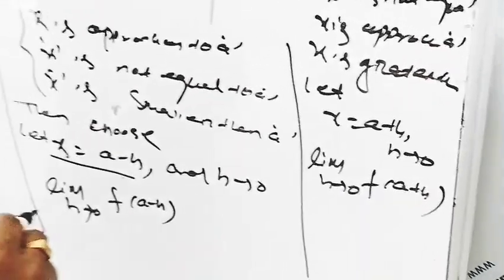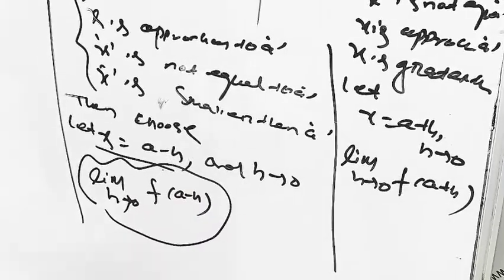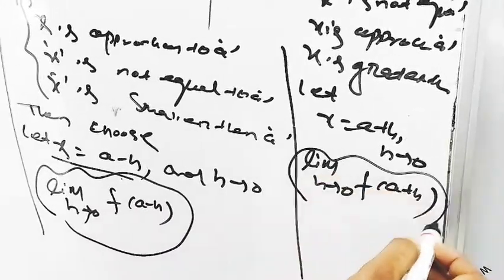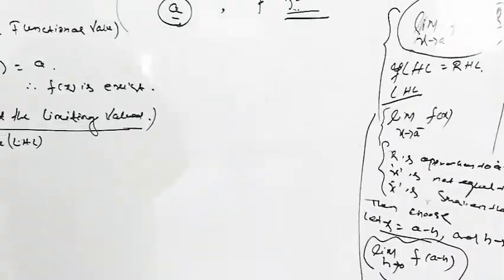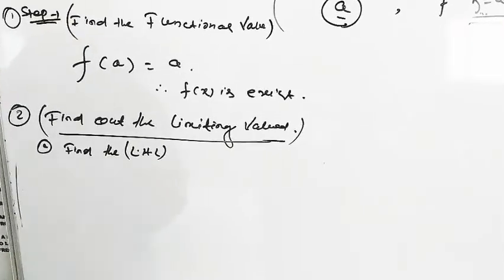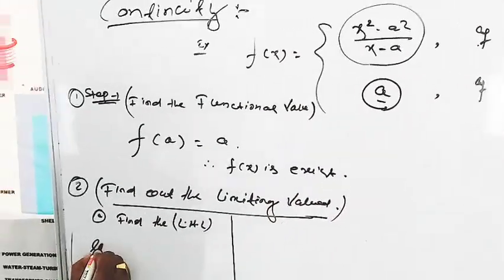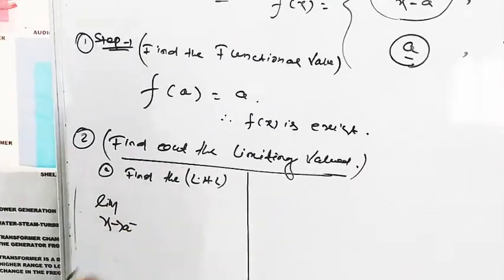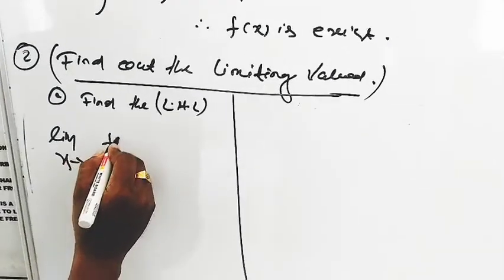That means if limit h tends to 0, f of a minus h is equal to limit h tends to 0, f of a plus h, then our limiting value exists. So that we can find out the left hand limit first of all. And left hand limit means in these functions, limit x tends to a minus, the given point x equal to a. So the limit x tends to a minus f of x.